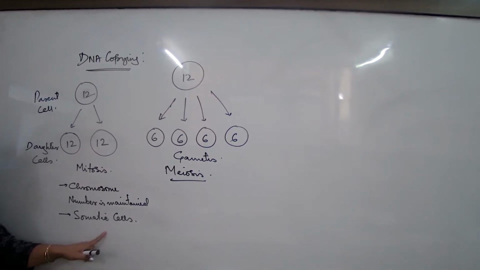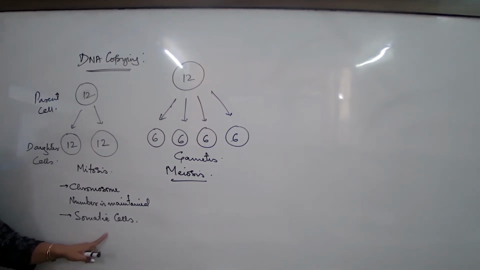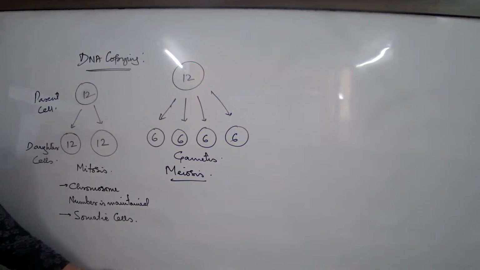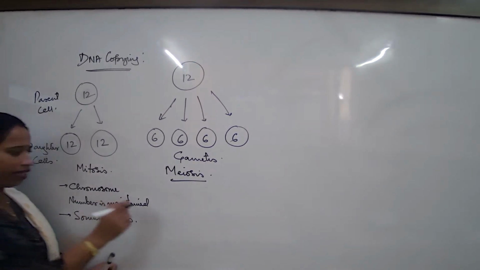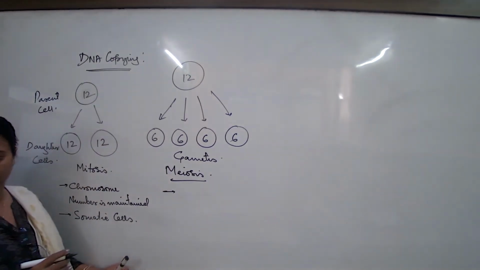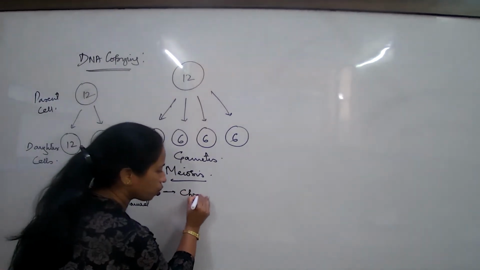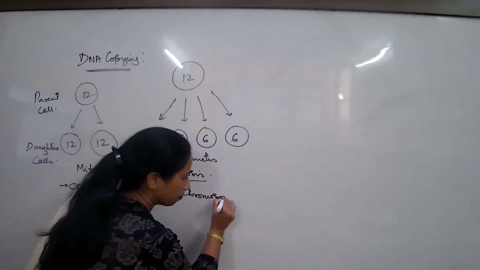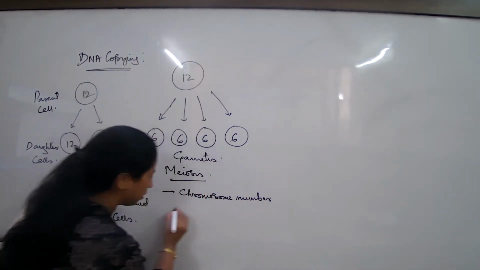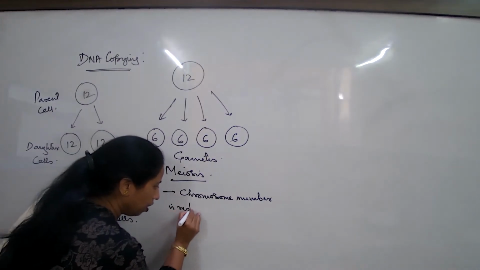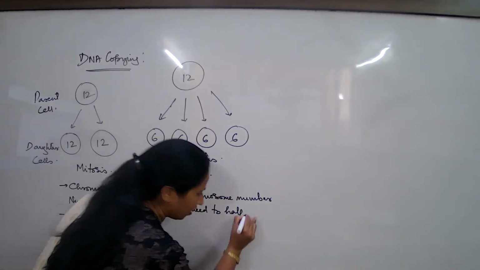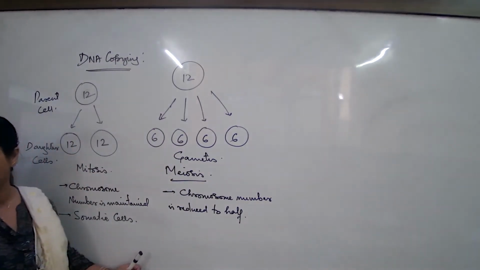Somatic cells means what? The liver cell, the bone cell, the muscle cell, the stomach cell, anything apart from the cells of the reproductive organs. Then what do I write here? If I have to talk about the chromosome number, what will I write here? The chromosome number is reduced to half, and that is always a feature of meiosis.